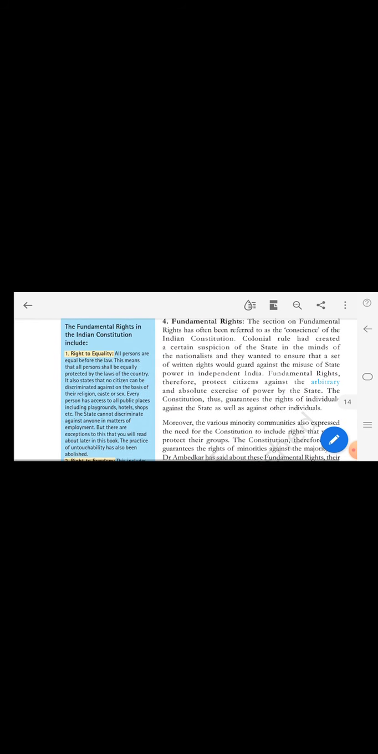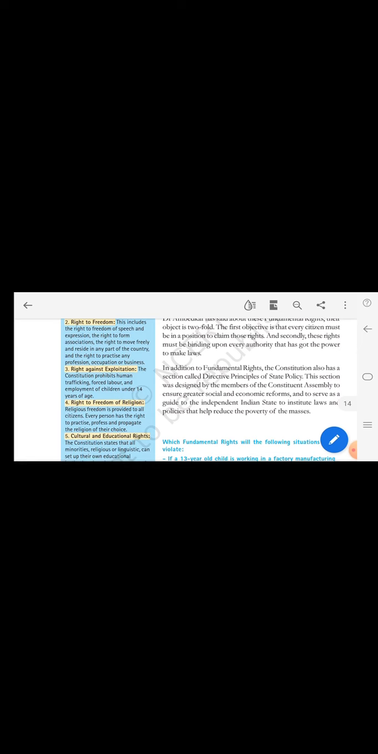If a 13-year-old child is working in a factory manufacturing carpets, what fundamental right is that? There are 6 fundamental rights given here. Let's read them out. The first is the right to equality. In society, all persons are equal before the law. This means that all persons shall be equally protected by the law of the country.